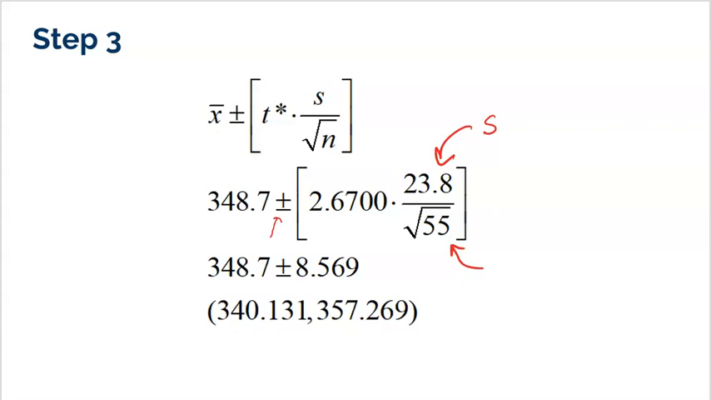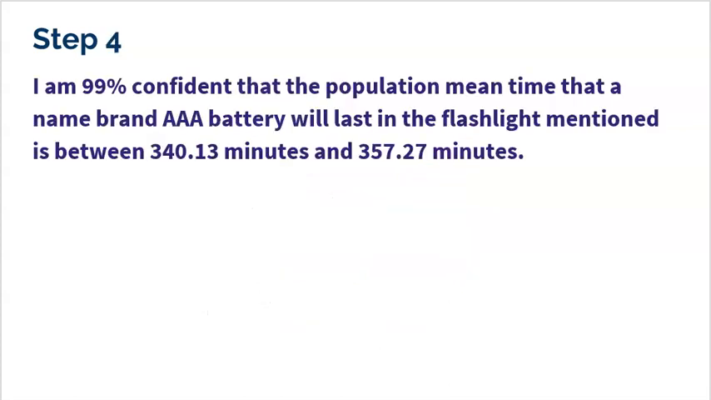All right, so now it's time for my conclusion. Pretty easy. I'm 99% confident that the population mean time that a name brand AAA battery will last in the flashlight mentioned is between 340.13 minutes and 357.27 minutes.